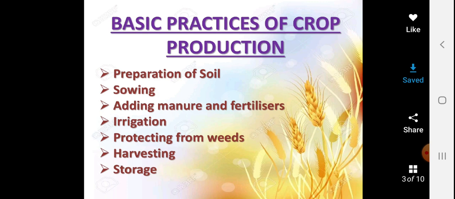Now it is a very basic thing. At your home, if your mama wants to prepare some dish, she has to prepare all the raw ingredients first. So anything in life you want to create to the final destination, you need to prepare for that, you need to plan out for that. So similarly, farmers plan how they are going to grow a crop.